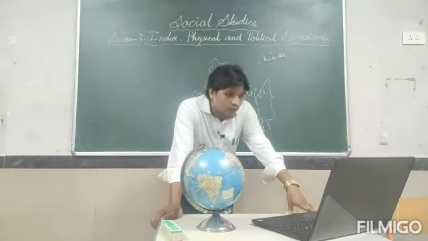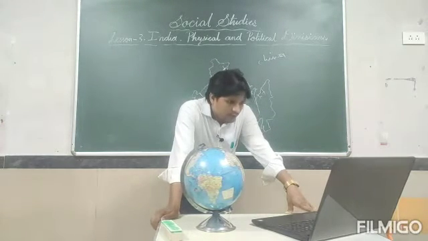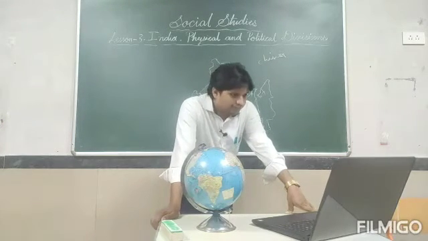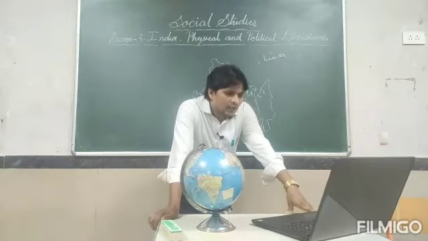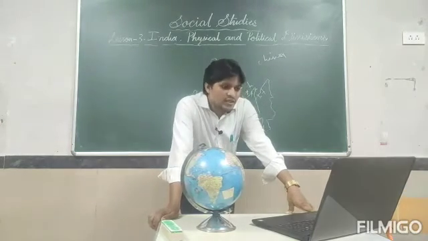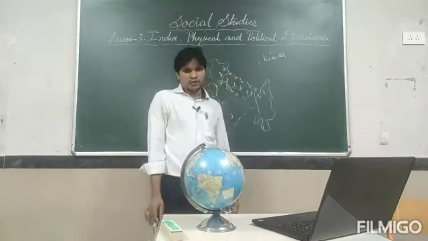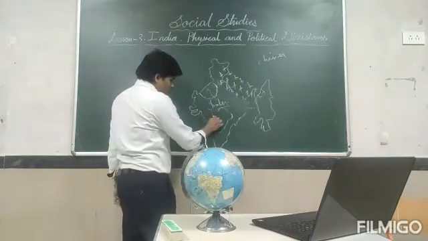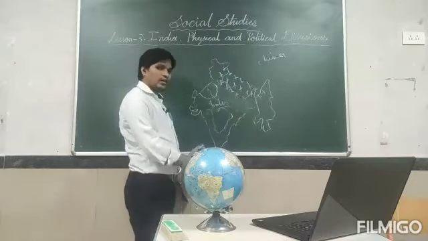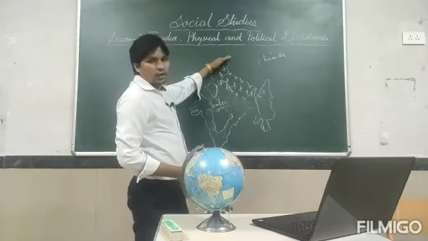It is broad towards the north and narrow towards the south. It is surrounded by the Arabian Sea in the west, the Bay of Bengal in the east, and the Indian Ocean in the south. It covers a large part of the Indian peninsula. It is actually broad in the north side.